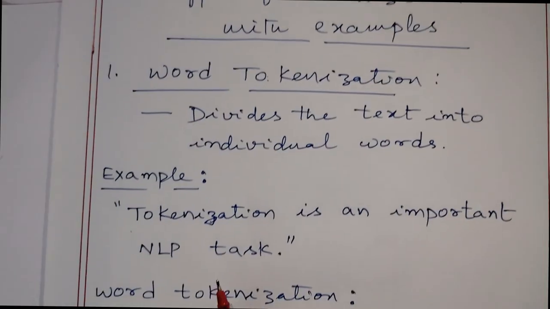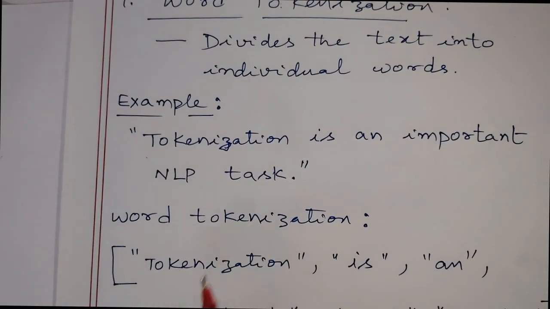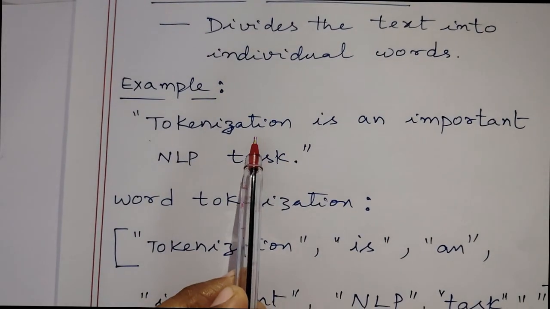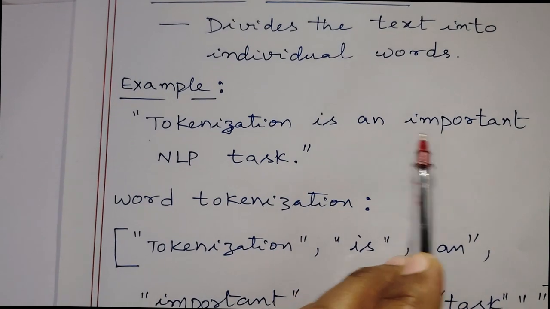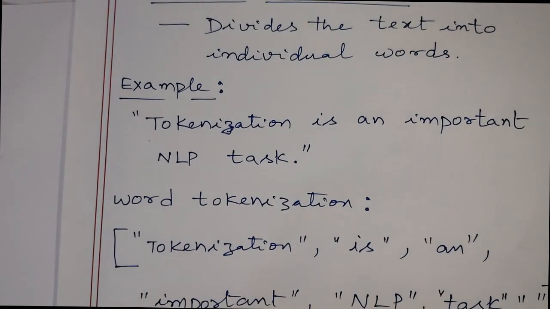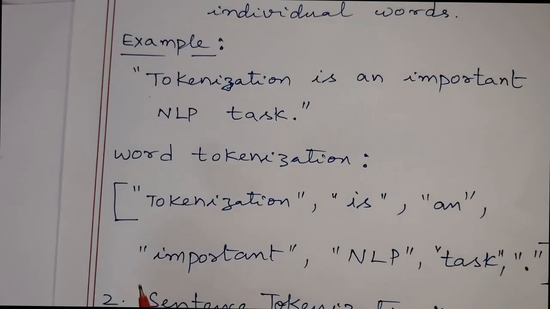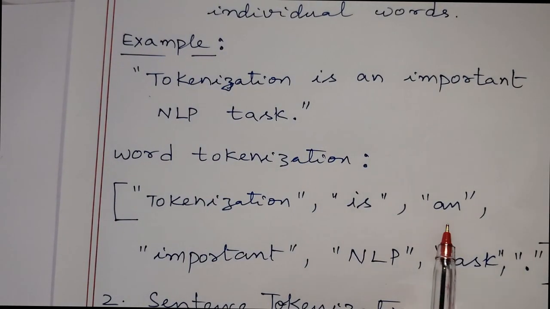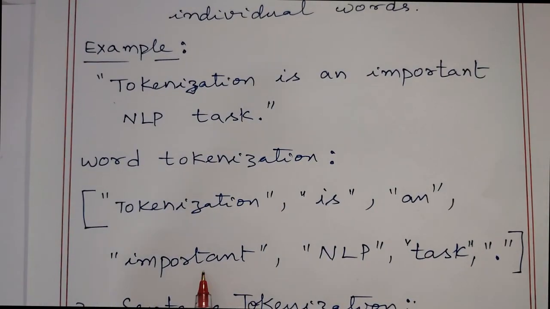We can understand better by taking an example of word tokenization. What is that example? The sentence: Tokenization is an important NLP task. In word tokenization, we split it into tokens: Tokenization, is, an, important, NLP, task.